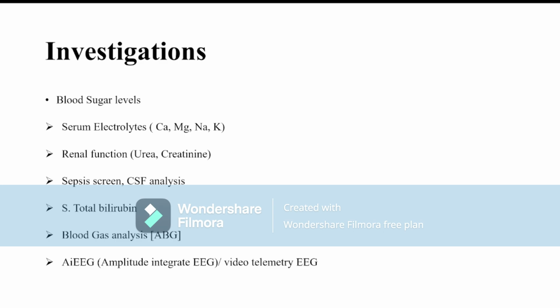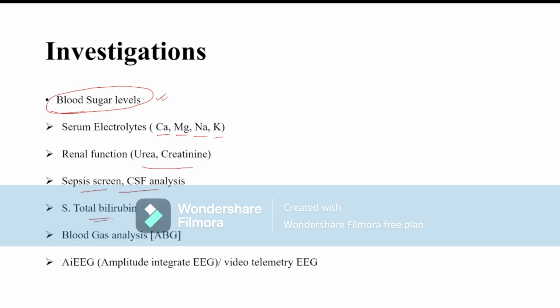Now, what investigations will you do if a patient has neonatal convulsion? First and foremost, we have to check the blood sugar. If a neonate has neonatal convulsion, always do CBG, blood sugar testing. After that, we take blood for calcium, magnesium, sodium, potassium. We have to do urea, creatinine and CSF study to rule out meningitis, and sepsis screening to rule out any sepsis.